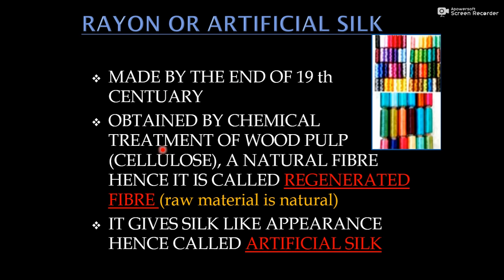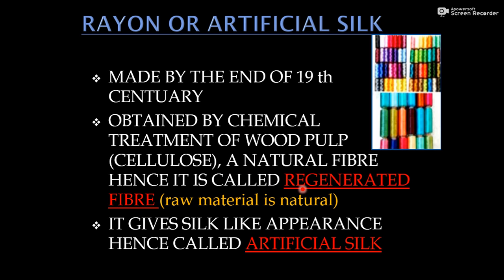It is obtained by chemical treatment of wood pulp. See, wood is a natural thing. So it is formed by the chemical treatment of wood pulp. Wood pulp contains cellulose, a natural fiber. Cellulose is a natural fiber. And because this fiber is made with the help of a natural fiber, hence it is called regenerated fiber.